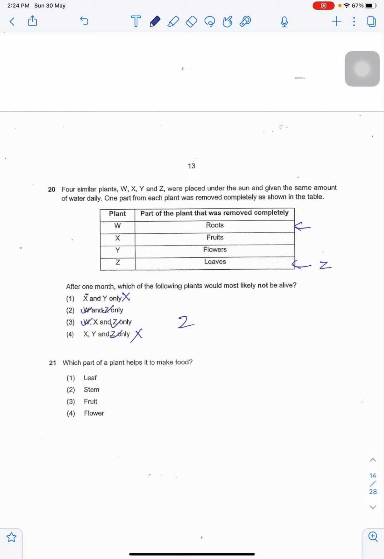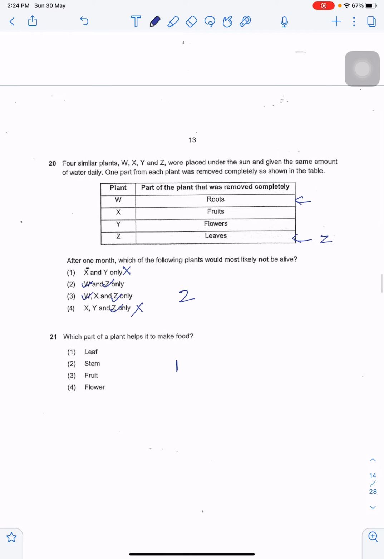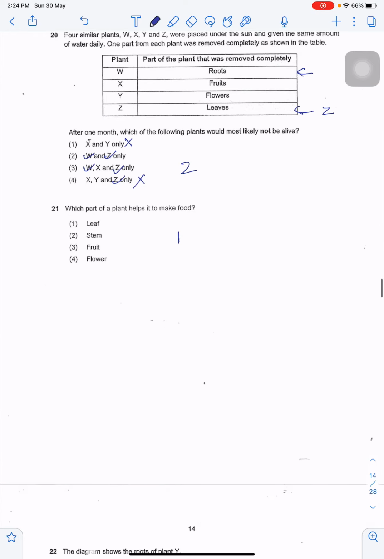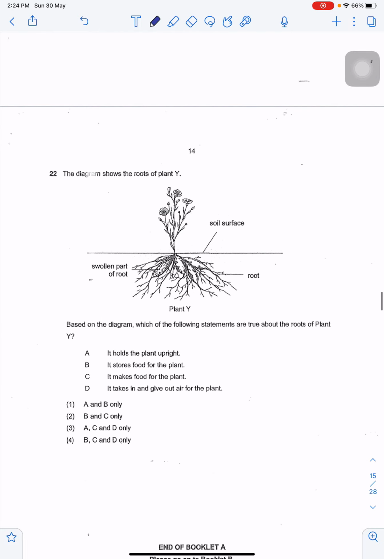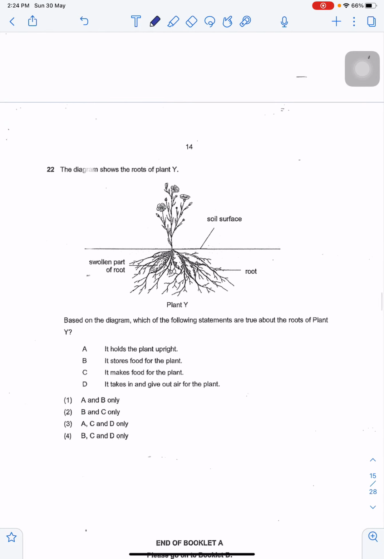Which part of a plant helps it to make food? This is an easy question. Option 1, leaf, because the leaf contains the chlorophyll to absorb sunlight to help the plant make food. The diagram below shows the roots of plant Y.